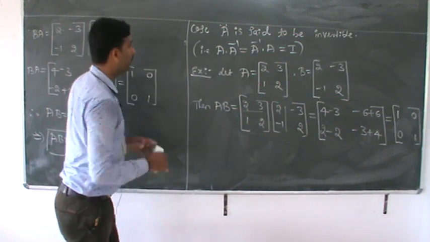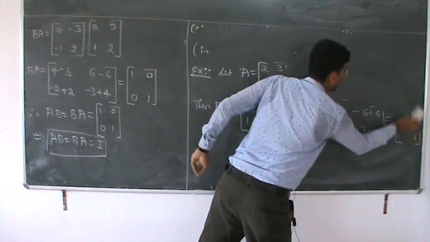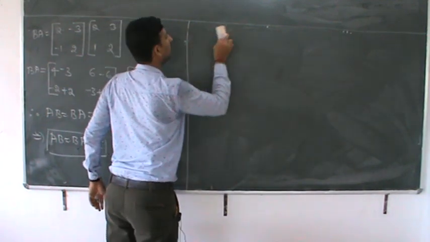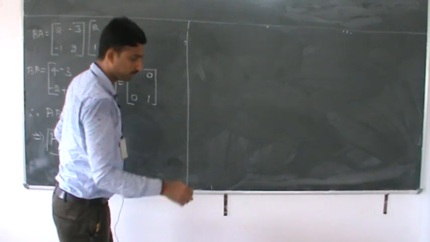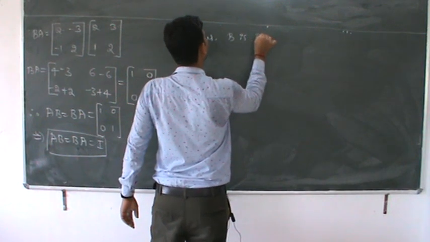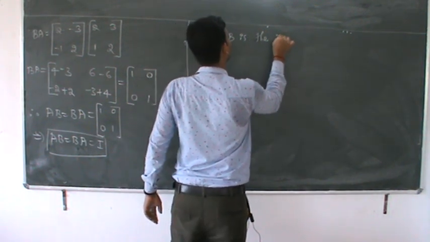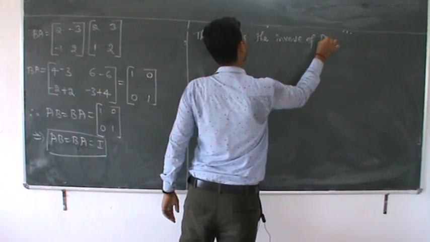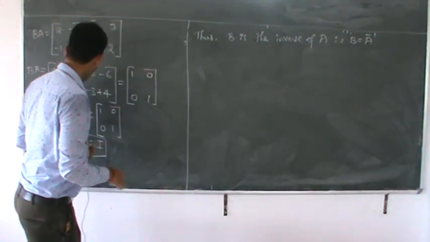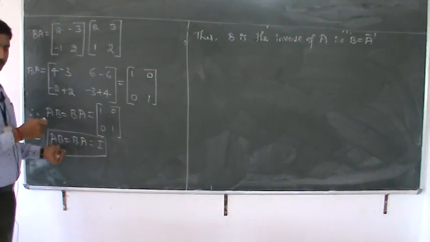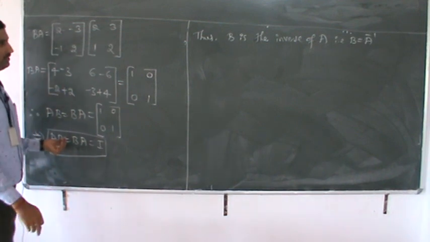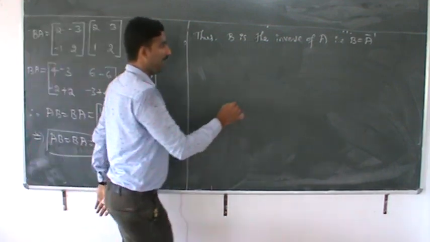Thus, last we have to write the conclusion that B is the inverse of A, that is B is equal to A inverse. Correct? Thus, what is the value of B? B is nothing but A inverse. Correct? What is B? B is nothing but A inverse. Thus, B is the inverse of A, that is B is equal to A inverse.